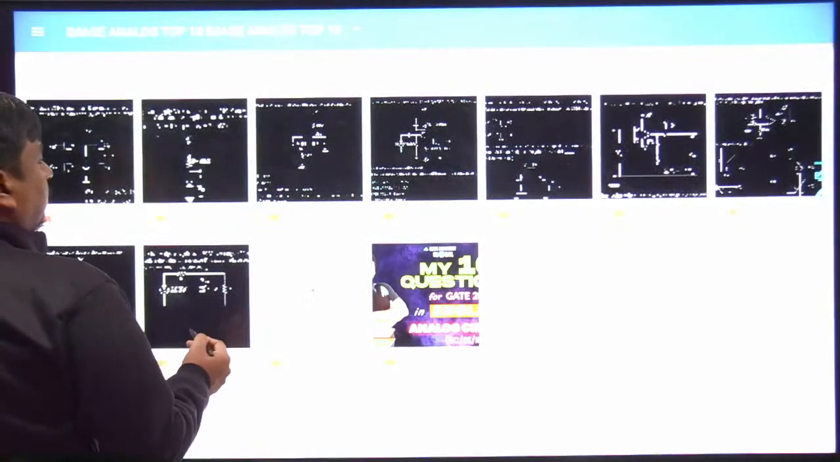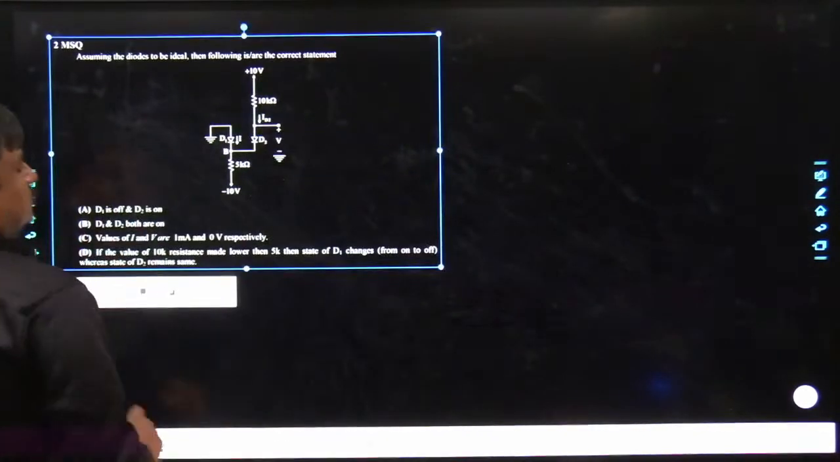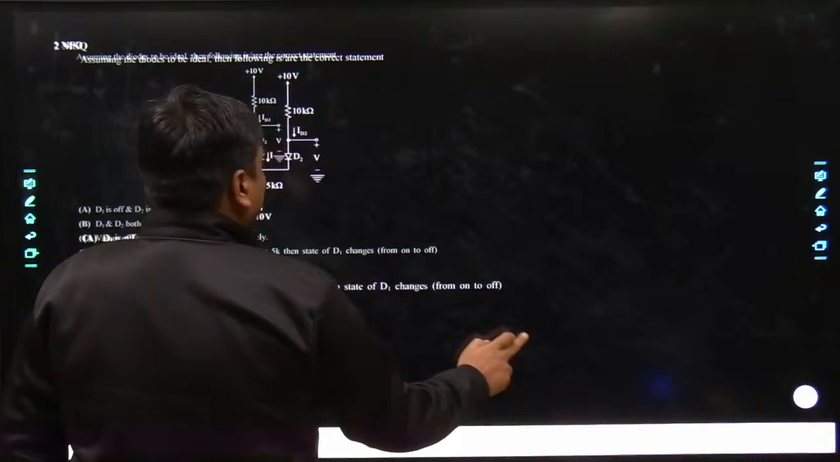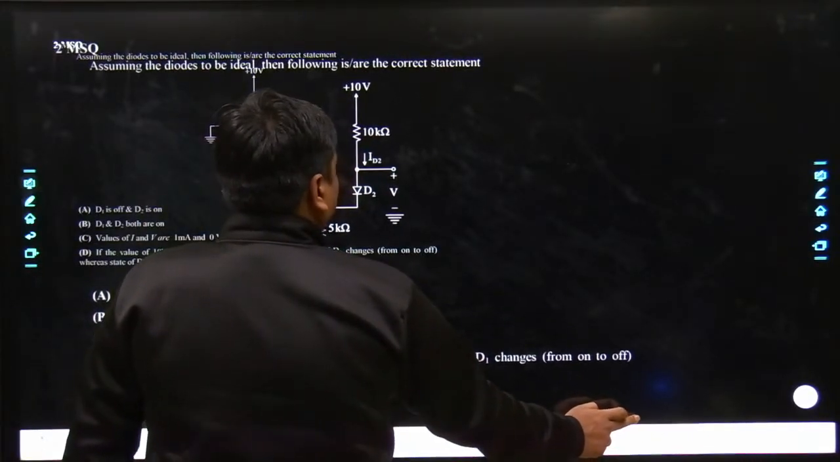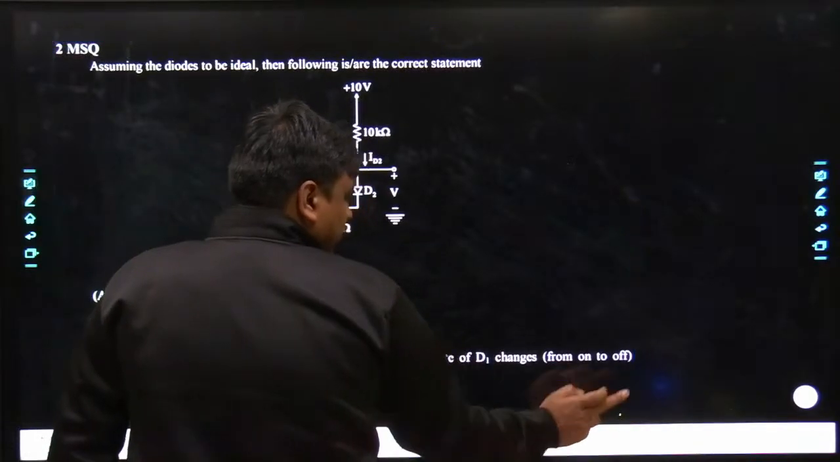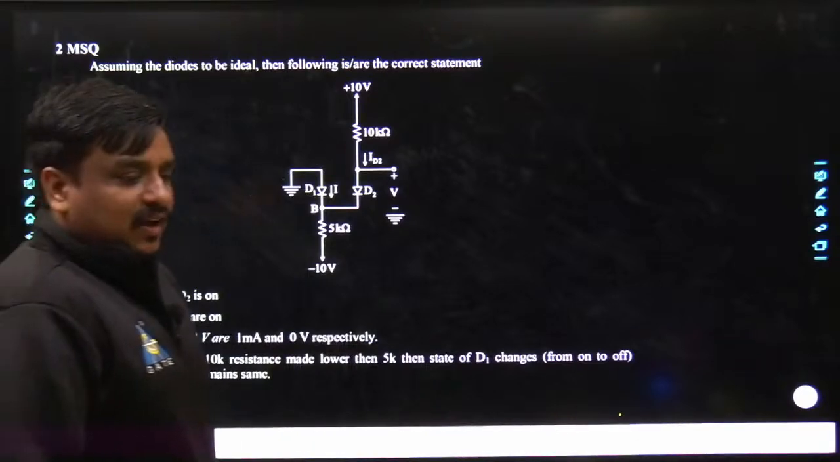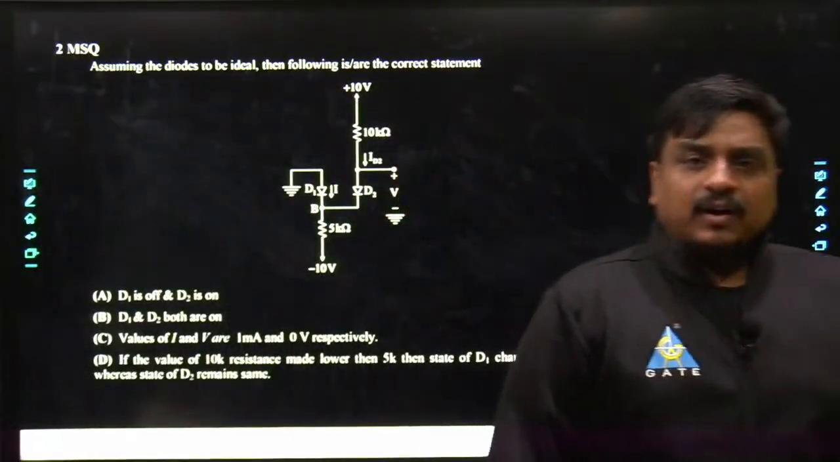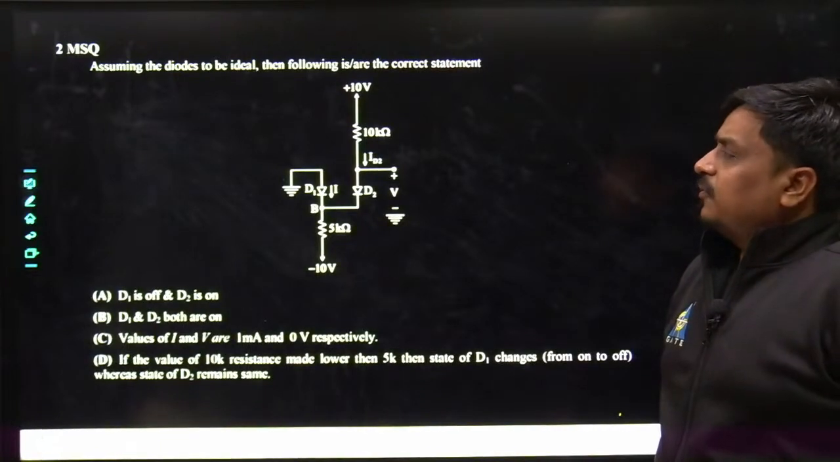Here comes my second problem. Probably many of us would be able to at least analyze this problem, because it is comparatively simpler than the last problem I have taken. Tell me, what would be the appropriate answer for this given problem? Let me read the problem first.